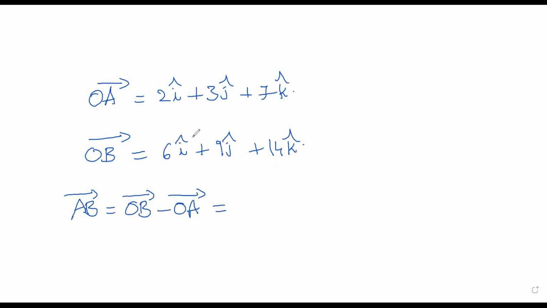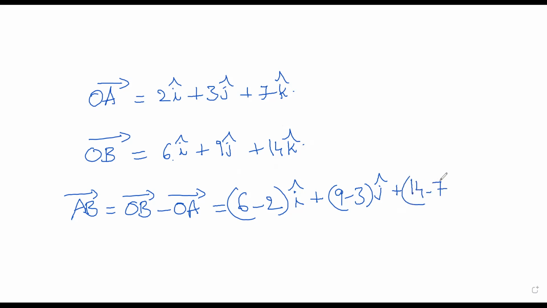I'm showing with an example. So simply i minus i: OB bar is 6i minus 2i, so 6 minus 2 into i, x2 minus x1 into i, plus y2 minus y1 into j, that is 9 minus 3 into j, and 14 minus 7 into k. As simple as that. Like this you can do.